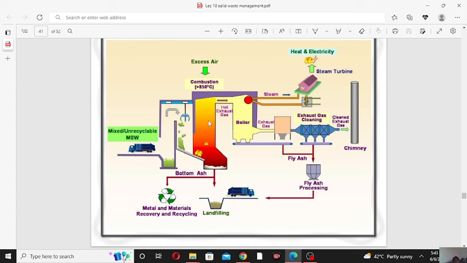This whole process is called incineration. Here the solid waste is burned, and it produces electricity. The fly ash can go to landfill. Similarly, the bottom ash can also be used for making bricks or other purposes.